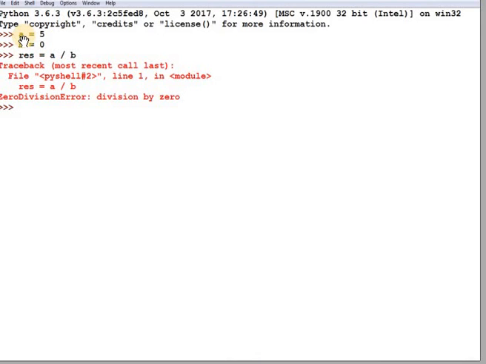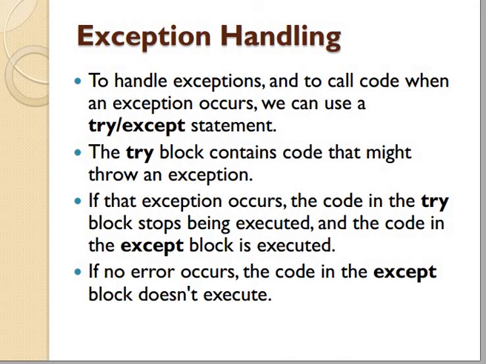Here you can see that a is equal to 5, b is equal to 0. So result is equal to a divided by b. Whenever this is executed, the zero division error will come. So in Python, if we want to handle exceptions, then we can use the try and except statements.